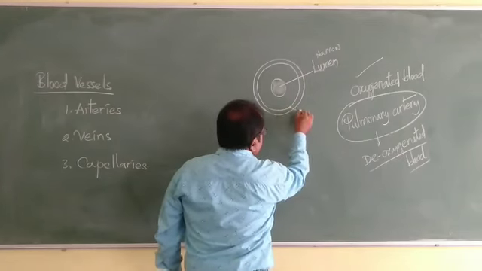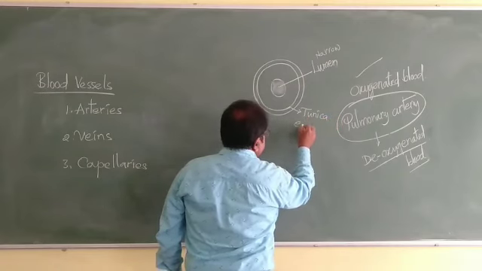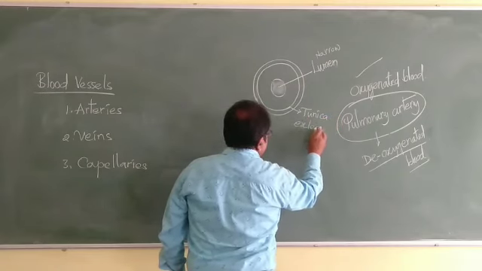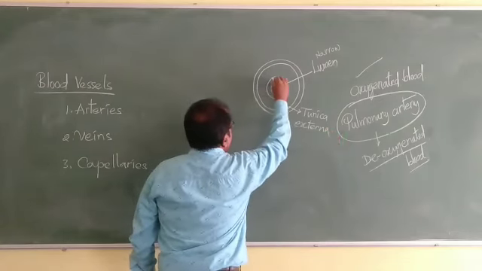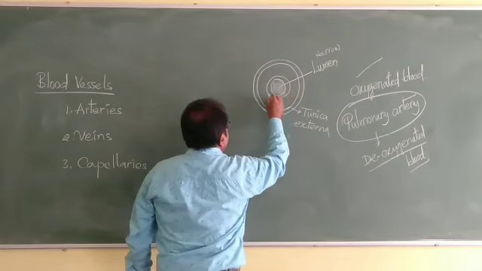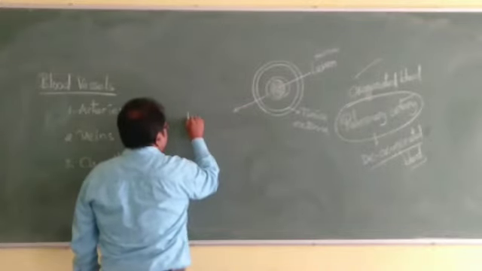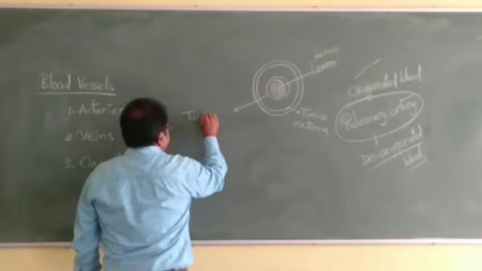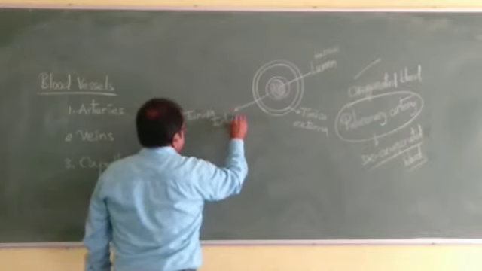This is tunica externa, this is called tunica interna, and this is called tunica media.